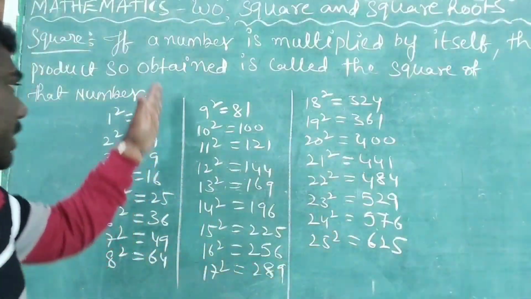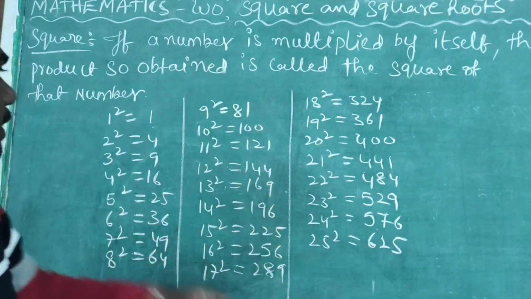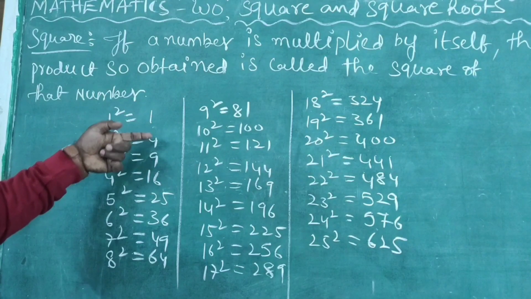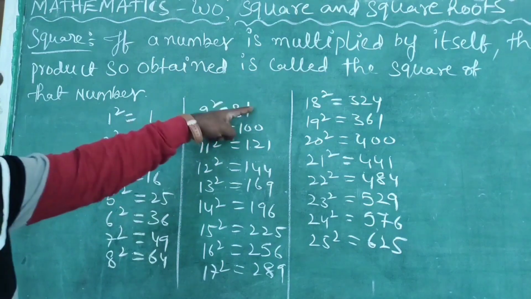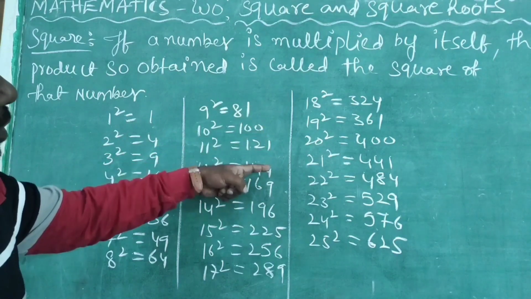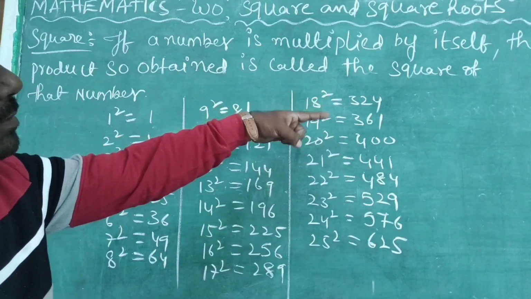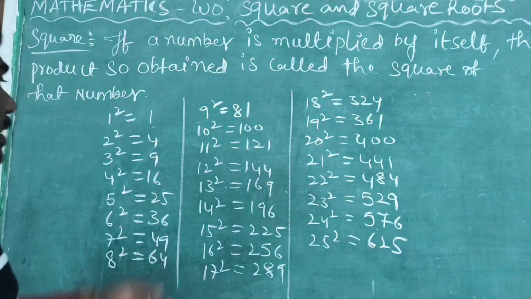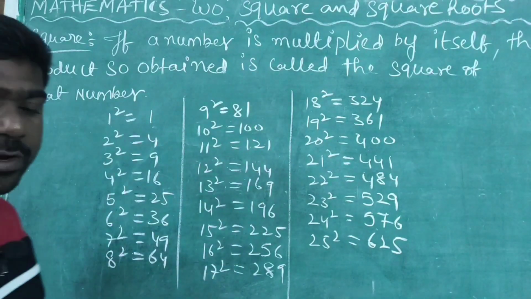Now if you observe here, the ones place of all the squares: 1, 4, 9, 6, 5, 6, 9, 4, 1, 0, and then again 1, 4, 9, 6, 5, 6, 9, 4, 1, 0, 1, 4, 9, 6, 5. What digits are we getting in the ones place of the squares? 1, 4, 9, 6, 5, and 0.